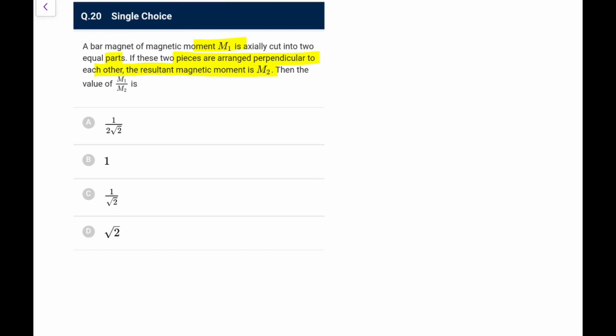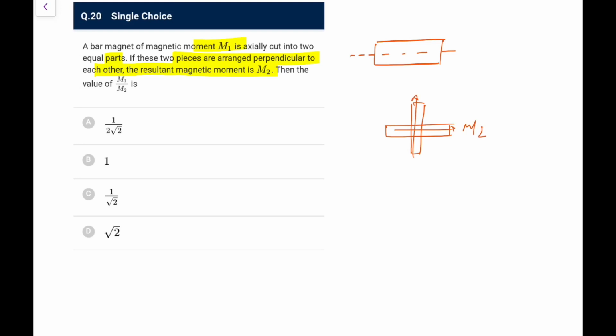So a bar magnet is axially cut into two parts, which are arranged perpendicular to each other. So you have a bar magnet, axially cut means like this. Each one will have half the magnetic moment. If these are arranged perpendicular, the resultant magnetic moment is, so what we have, you have one like this, you have one like this, both are perpendicular.